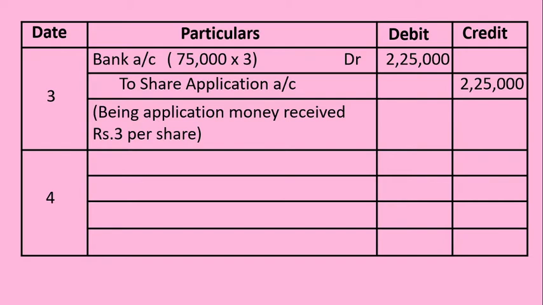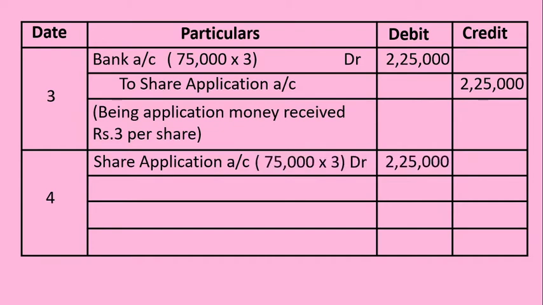Whatever the amount collected towards application stage, the amount is to be transferred to share capital. But here in this case, it's an oversubscription case. Please remember the working note while passing the entry. Share application account here is debited with 2,25,000.